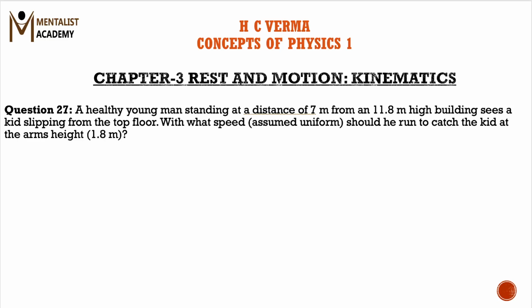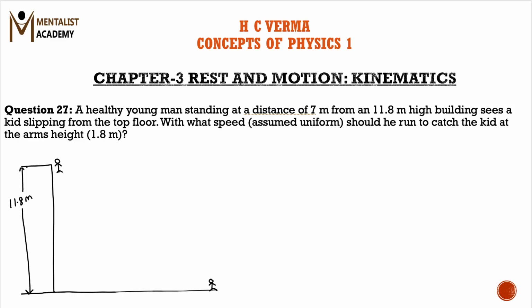According to the question, a healthy young man standing at a distance of 7 meters from a 11.8 meter high building sees a kid slipping from the top floor. Suppose this is a high building. There is a man standing at 7 meters from this building and he sees a kid slipping from this top building. The height of the building is given as 11.8 meters. This total height is 11.8 meters.